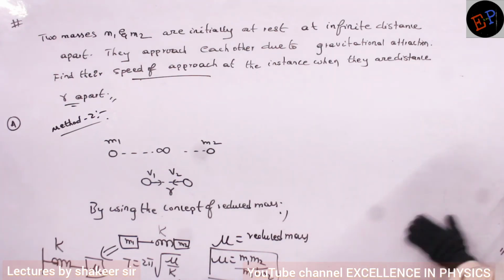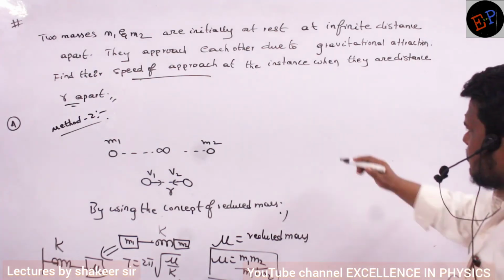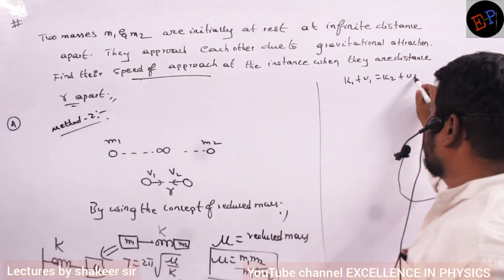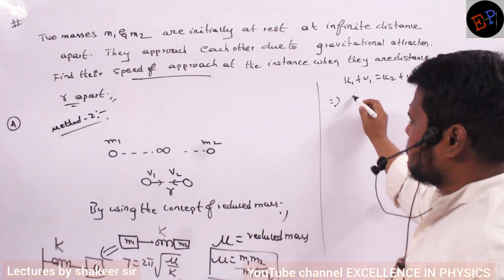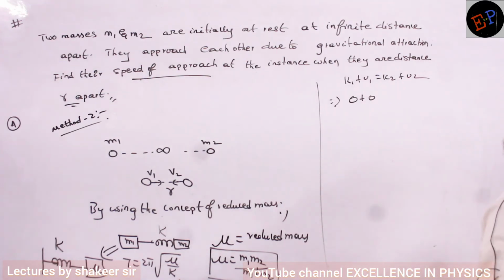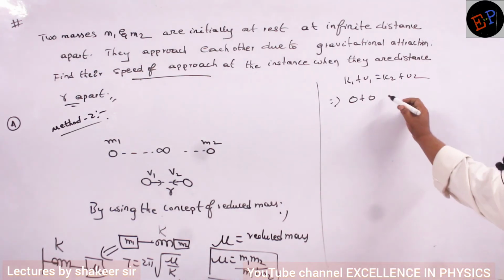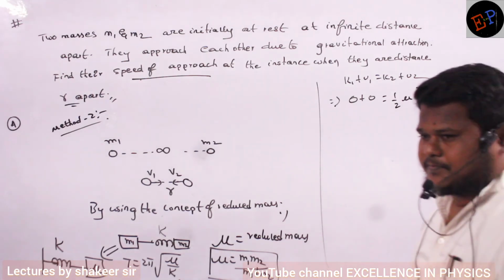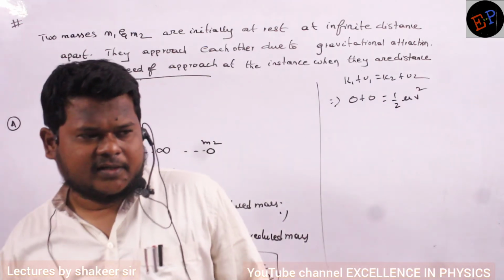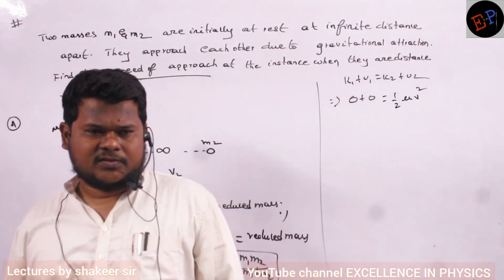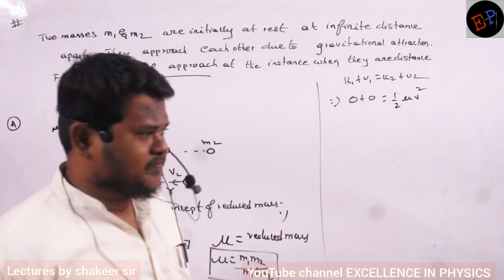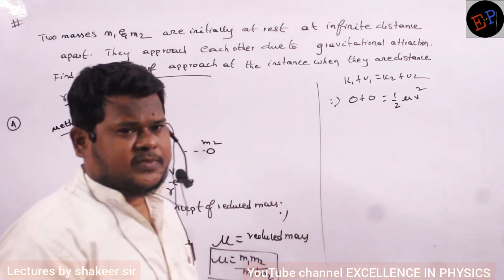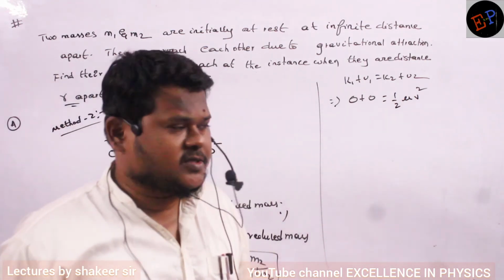Let us see. Again, use the law of conservation of mechanical energy only. So K1 plus U1 is equal to K2 plus U2. Initial kinetic energy is 0. Initial potential energy is also 0 because they are at infinite separation. Final kinetic energy I can write as half mu v square. Instead of two masses, I am taking only one mass. One mass means only one velocity. So half m v square is the kinetic energy, and instead of m, I am writing mu. What is meant by mu? The reduced mass concept. Clear, no?